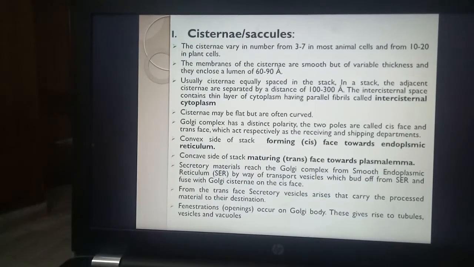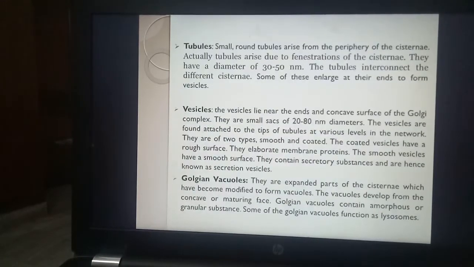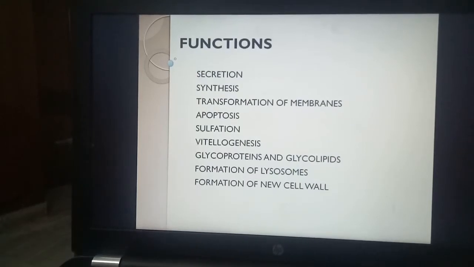You can read the detail of the structure of cisternae from this particular note which I am giving you here. This is the tubule, vesicles and Golgian vacuoles. Then we'll discuss the functions of Golgi apparatus.